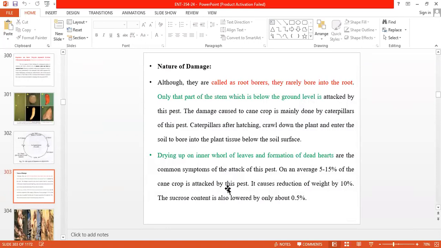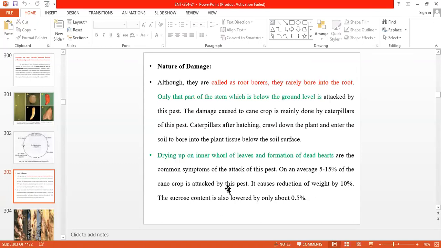Now the damaging nature of the pest: the caterpillar is the damaging stage. Although they are called root borers, they do not actually cause damage to the root portion of the sugarcane. They infest only the underground portion of the stem of the sugarcane. That is why it is called a root borer. The damage to the cane is made by the caterpillar.